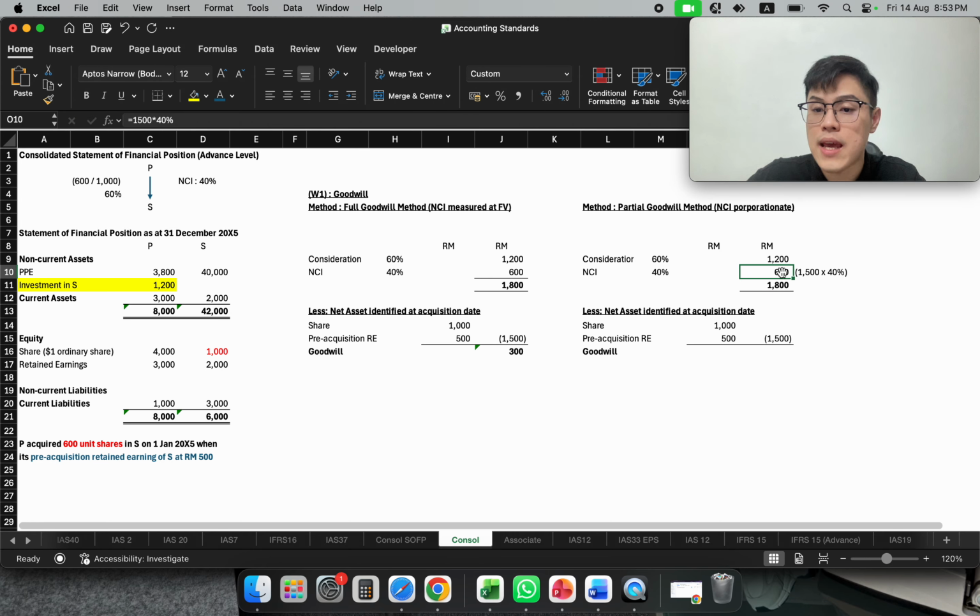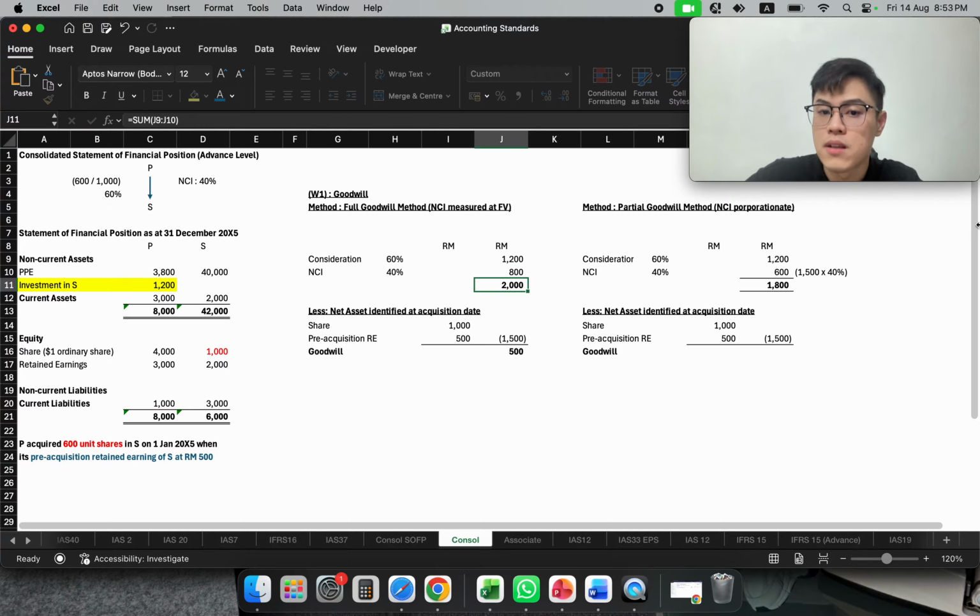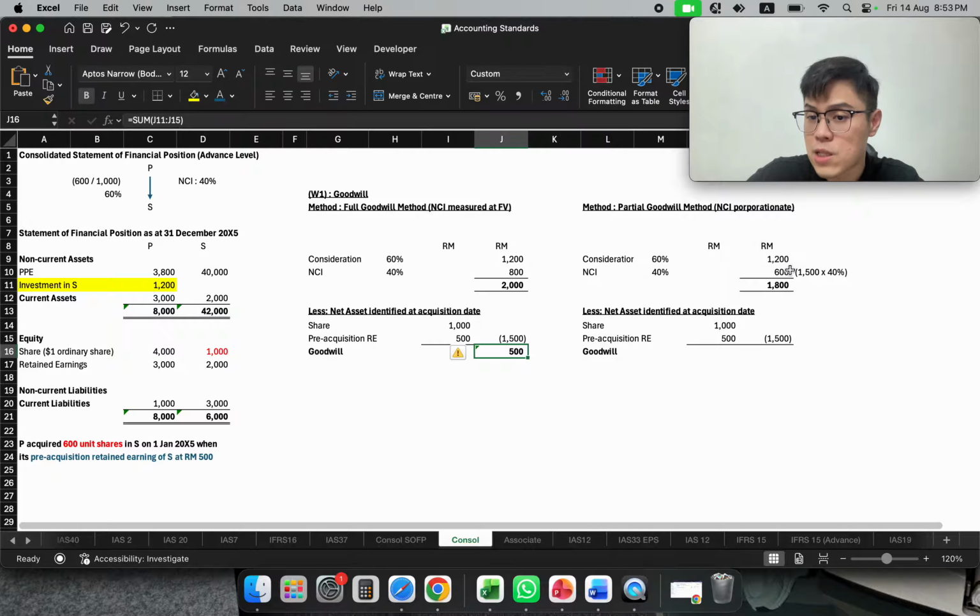So this is measured at 1005 times 40%. Our situation here is quite similar, because here is 600, here is also 600. What if now I'm telling you that actually in market value, NCI is much higher? For example, 800. My goodwill will increase in the full goodwill method. Here is lower, correct or not? So now, what is the goodwill that we will have in the partial goodwill method?